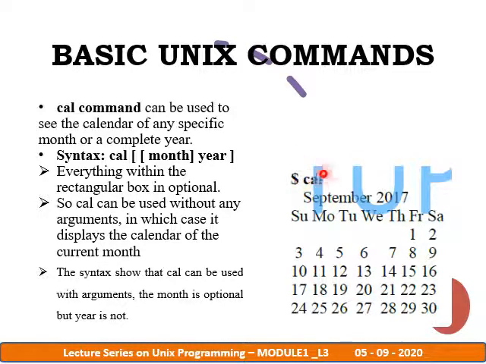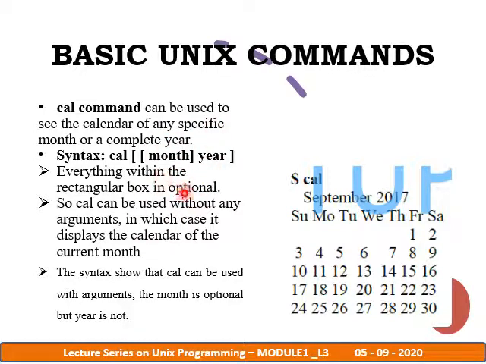Normally these commands are written in small case letters, please remember this. And this is the syntax: we can provide the options month or year, and these are optional. If you just provide cal, it will display the current month's calendar. For example, this is the September 2017 snapshot taken from the textbook, displaying the current month calendar. Everything within the rectangular box is optional.